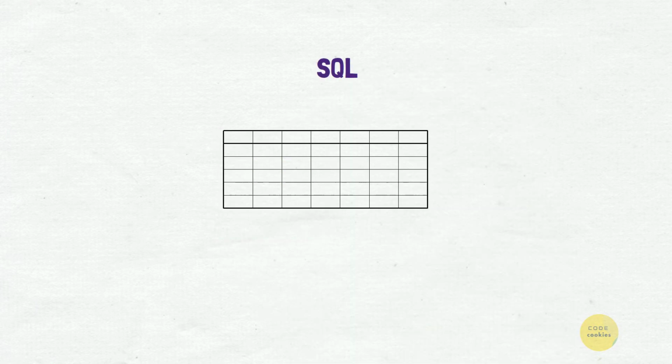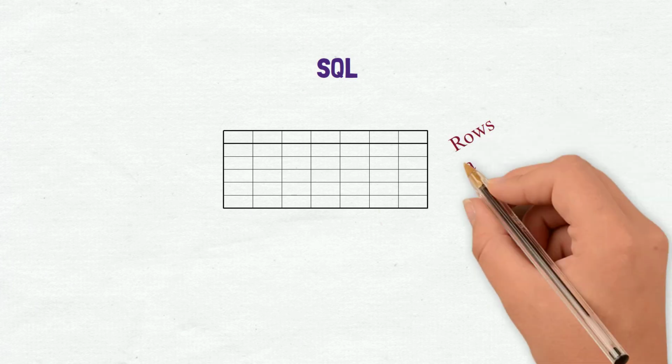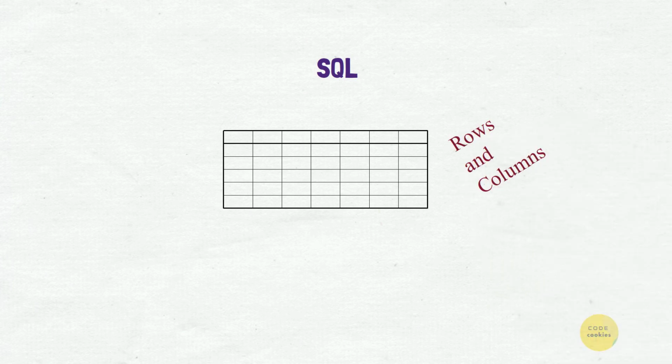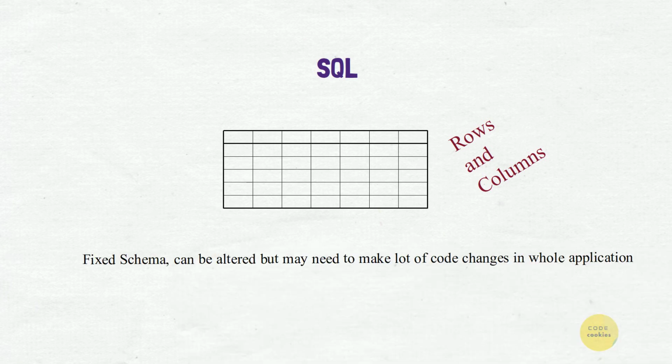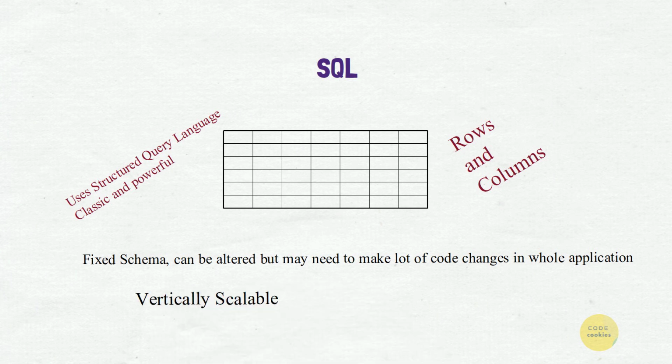Relational databases store data in rows and columns. Each row contains all the information about one entity and each column contains the separate data points. Relational databases generally need a fixed schema. Schema can be altered but it needs a lot of changes. It uses a structured query language which has proved to be powerful for many years. It is vertically scalable. It is possible to scale a relational database across multiple servers, but we should make sure the consistency is not lost, which is a key feature of a relational database.